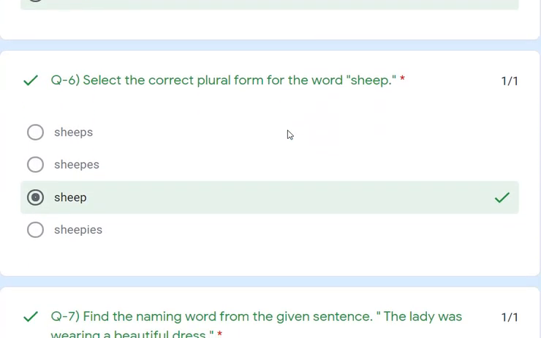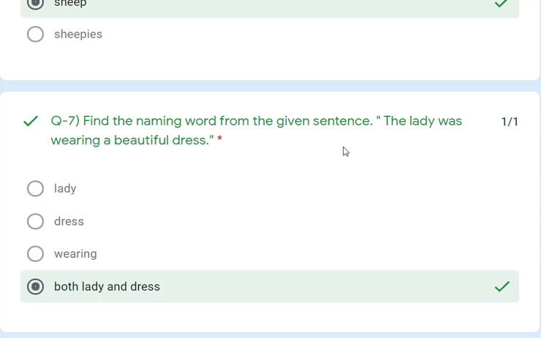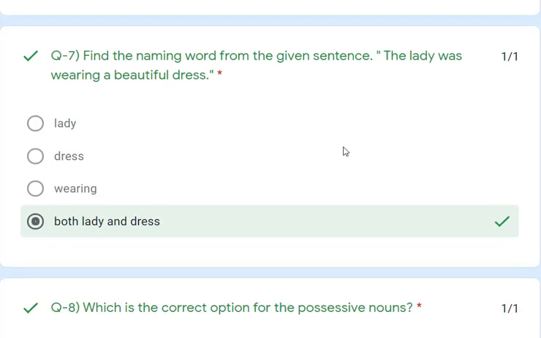Question number 6. Select the correct plural form for the word sheep. So sheep is the correct answer because the singular and plural are both the same for it. Find the naming word in the given sentence. "The lady was wearing a beautiful dress." So both lady and dress are naming words, or nouns. So that is the answer.